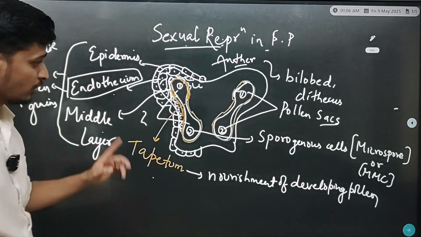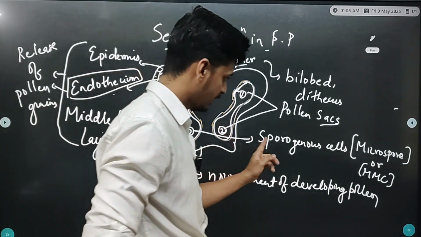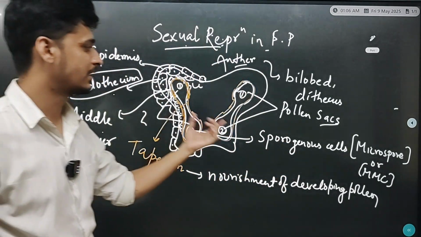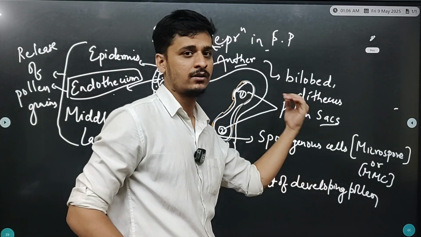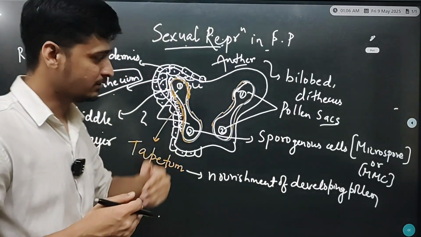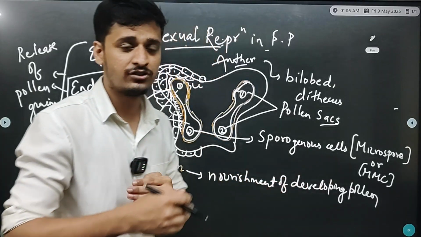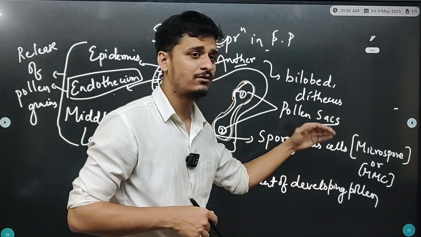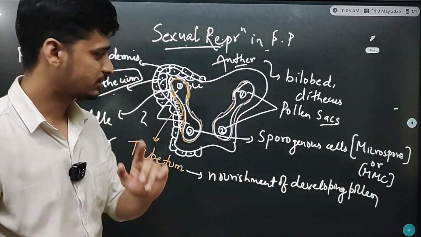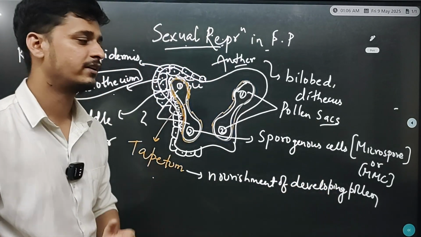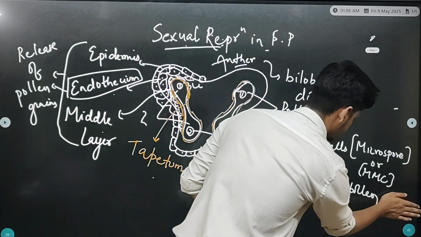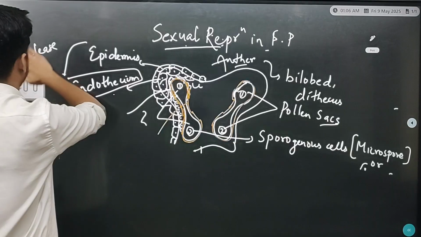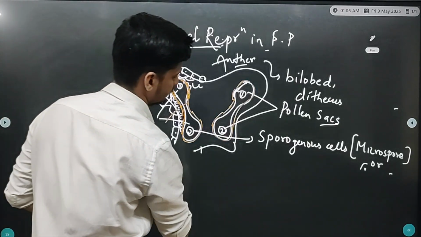So what happens in MMC? When the anther is immature, there will be sporogenous cells. Later in that anther, some differentiation will occur in the sporogenous cells, and the sporogenous cells will give rise to pollen grains. So you see what type of cell division takes place in sporogenous cells.